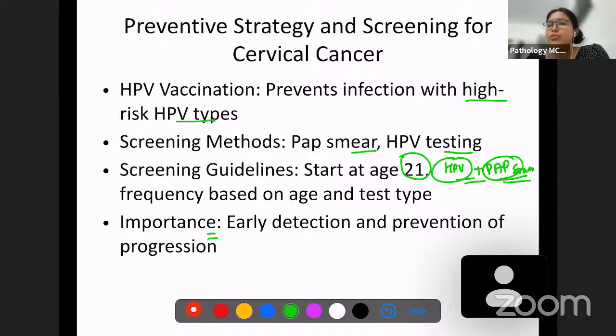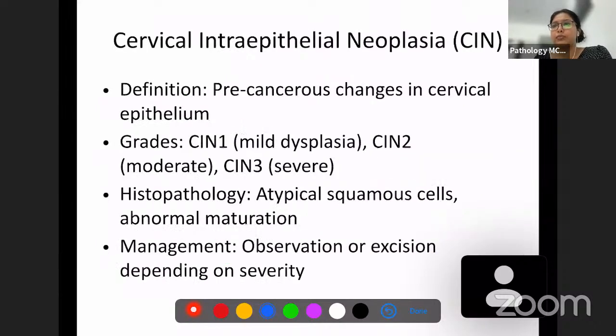What is the importance of these tests? It is very simple, right? If we are able to diagnose these cervical carcinomas at early stages, then it is easy to prevent them also. So that is the reason. We can detect them early and we can avoid them from spreading, and with easy surgical resection, we can easily cure these patients.